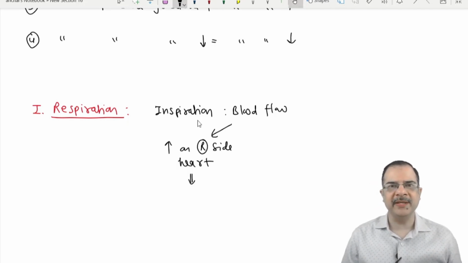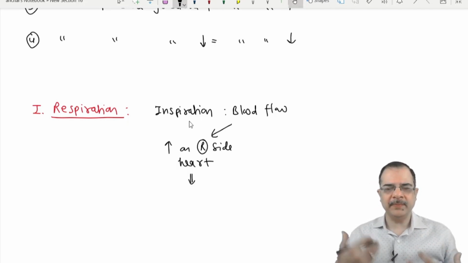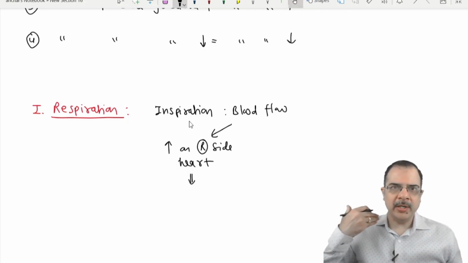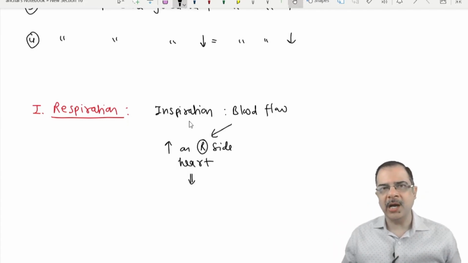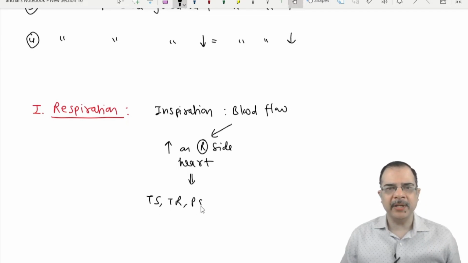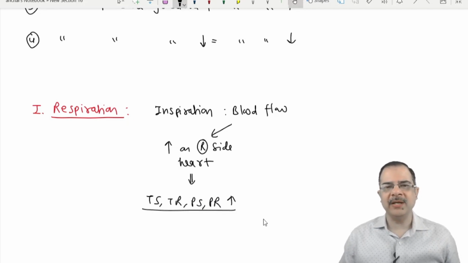During the inspiratory phase, there is a negative intrathoracic pressure. So more blood returns to the right side of the heart due to negative intrathoracic pressure. So the murmurs of tricuspid stenosis, tricuspid regurgitation, pulmonary stenosis, pulmonary regurgitation, they all will increase. This is the effect on the right side.